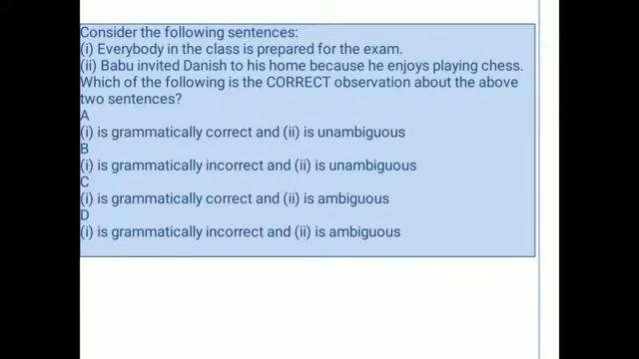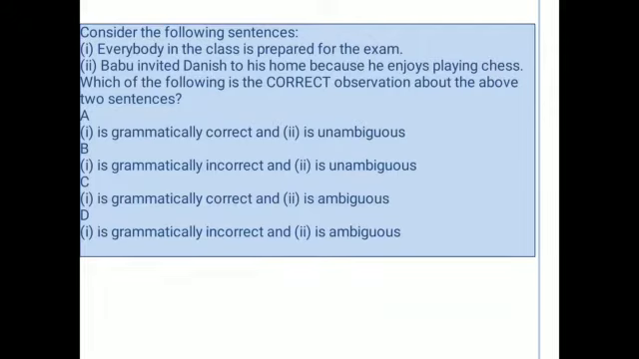Next question. Consider the following sentences. First, everybody in the class is prepared for the exam. Second, Babu invited Danish to his home because he enjoys playing chess. Which of the following is the correct observation about the above two sentences? Means, from the above two sentences, which is the correct one?